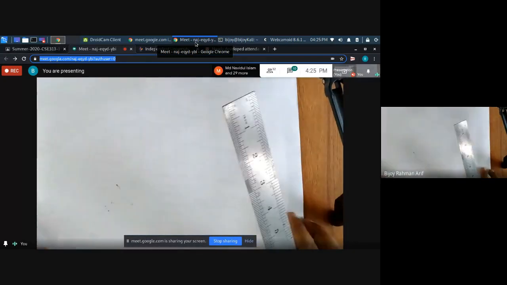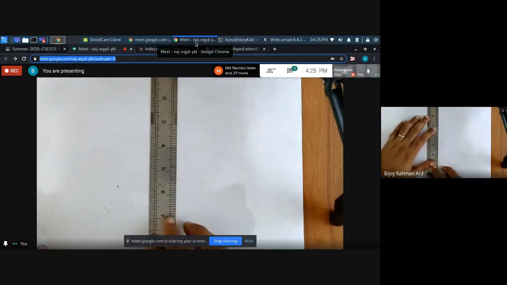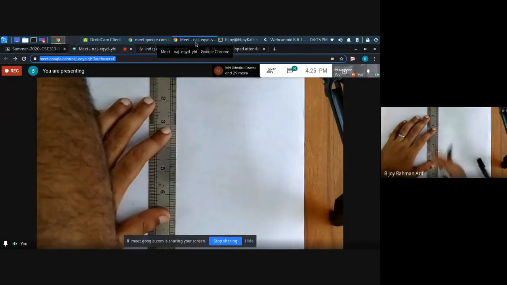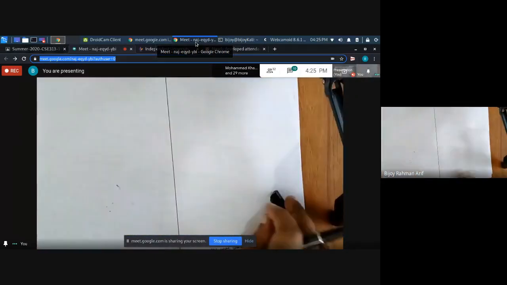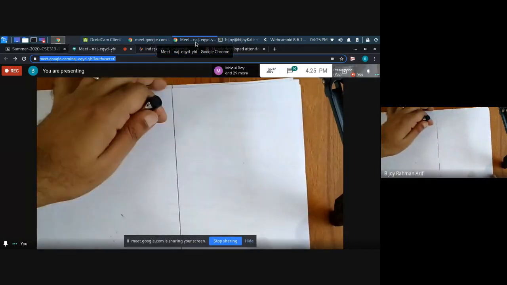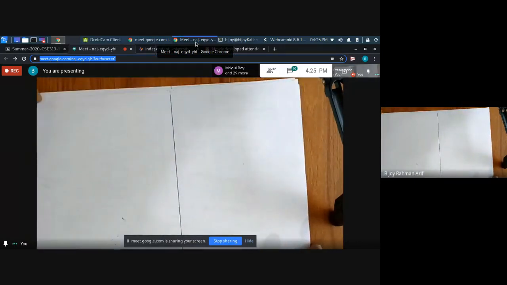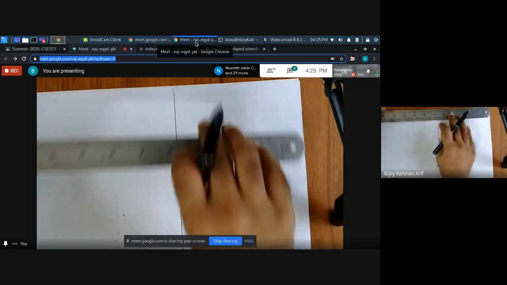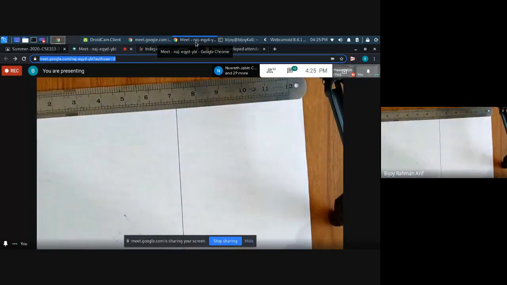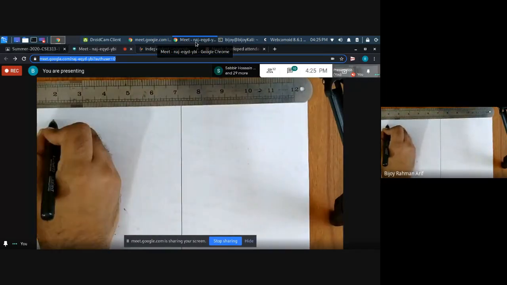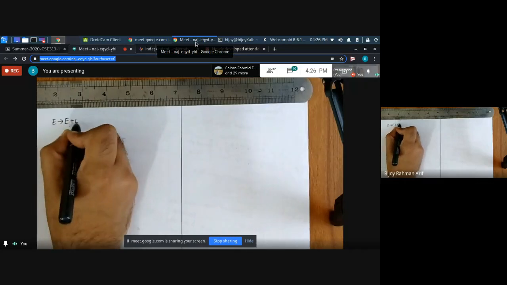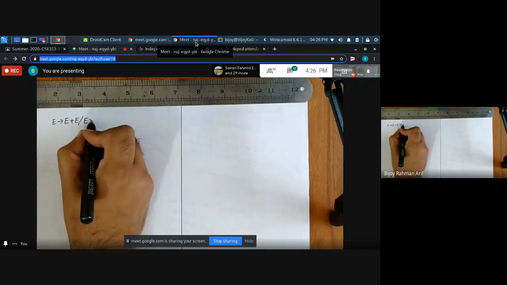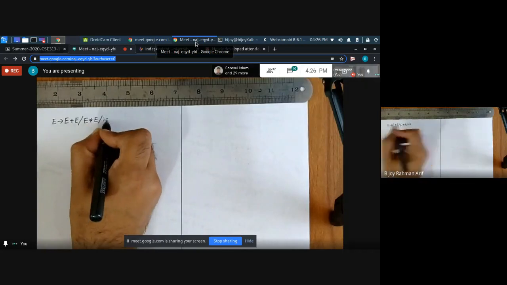Let's assume I have this grammar. E derives E plus E or E star E or ID.